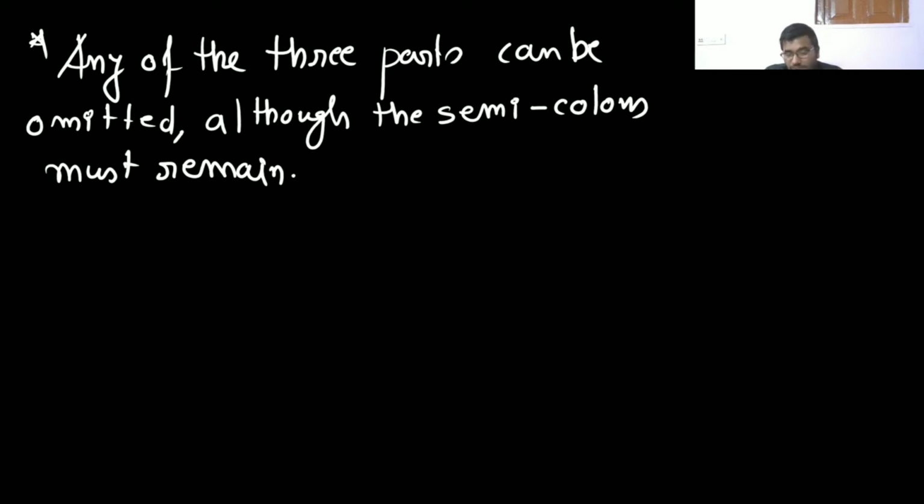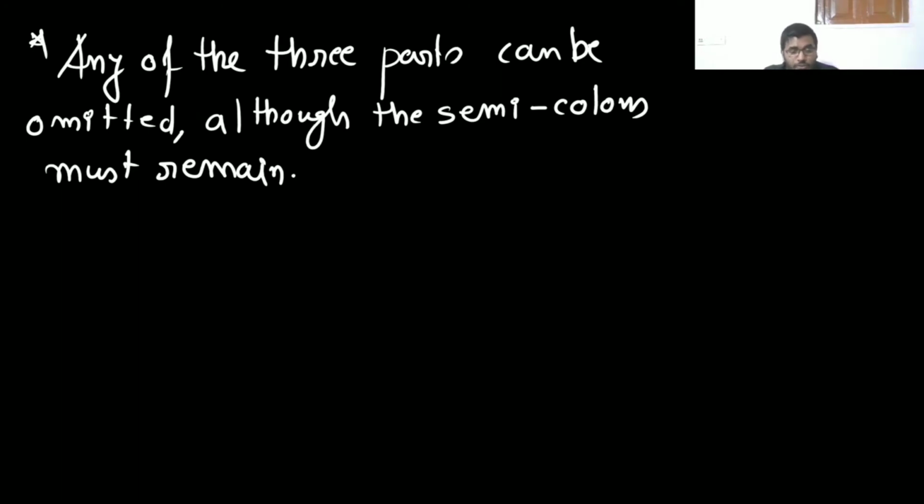But if the test, that is expression 2, is not written, then the compiler will assume that it is always true, and it will go into an infinite loop. If the test is not present, it is taken as permanently true.